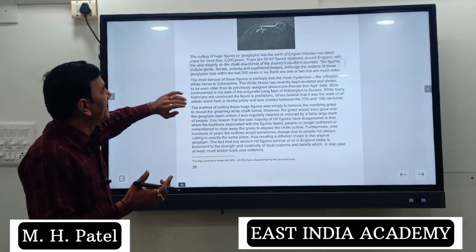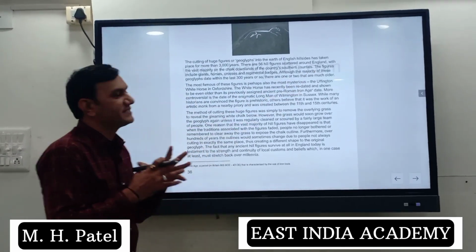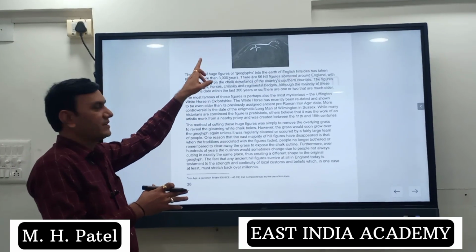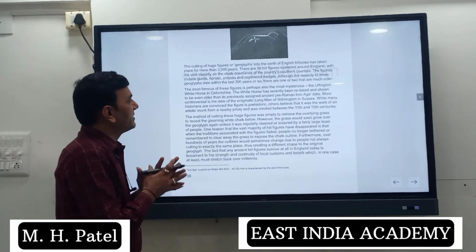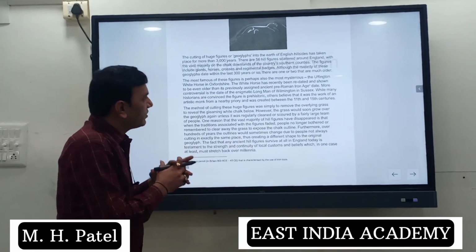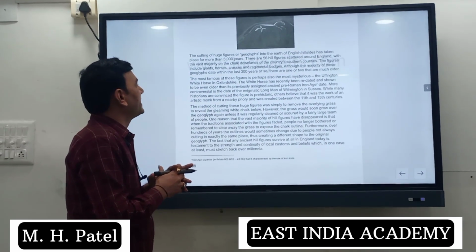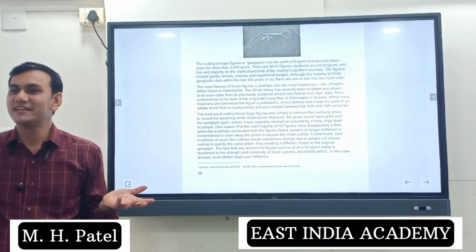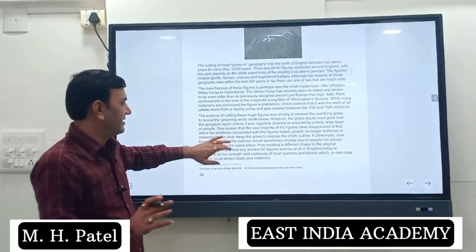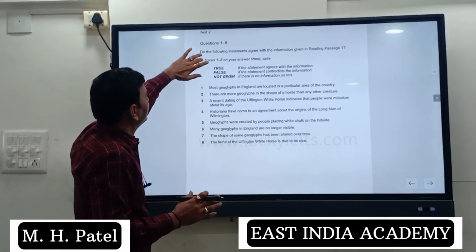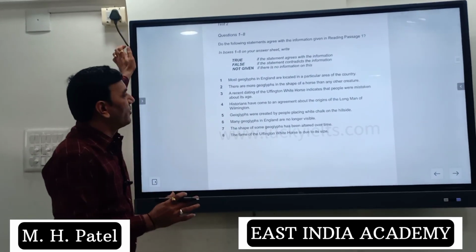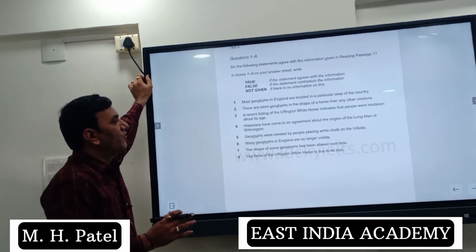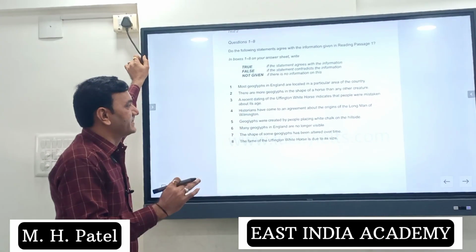So next line, you can read here. The figures, means shapes, include giants, horses, cross and regimental badges. Although the majority of these geoglyphs date within, so there is no comparison. That means it is not given. Okay. Question number 3. A recent dating of Uffington white horse indicates that people were mistaken about its age.